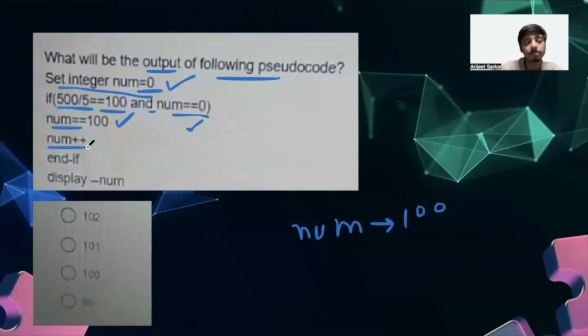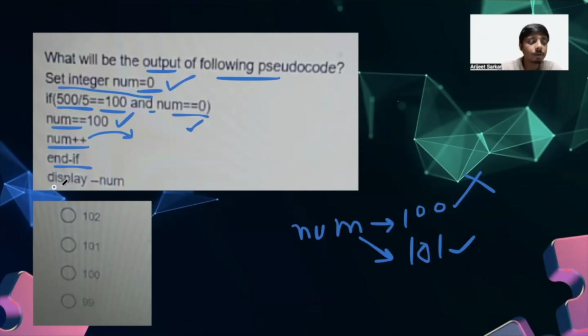Remember, num plus plus means post order, so it is incremented in the post order. So at first we have assigned the value of num, which is 100, and after this we are incrementing the value. Okay, then the end if ends, and the value of 100 becomes 101. Okay, the new value of num is 101. This is the older value which has been overwritten, and this is the new value.